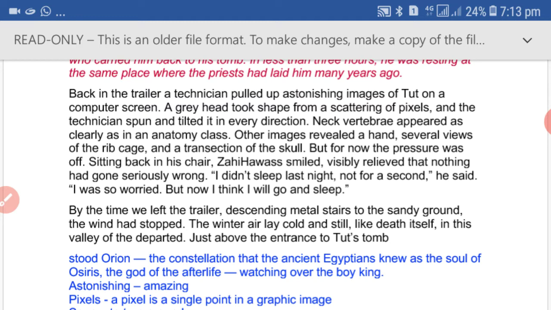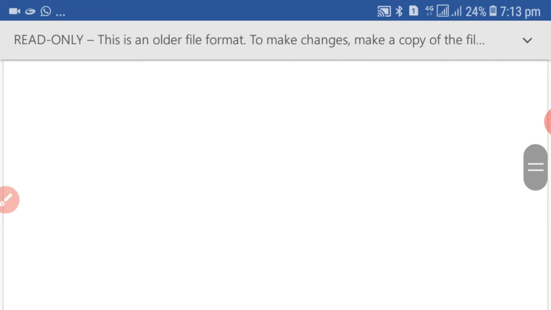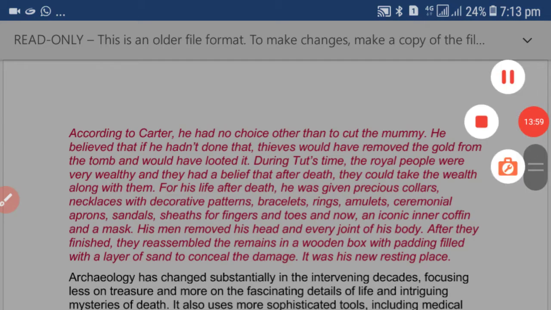He had not slept the previous night, and now, as the work was done, he would go and sleep. By the time they left the trailer, the wind had stopped and the winter air was like death itself. Just above the tomb, the Orion constellation shone in the night sky, watching over the boy king.